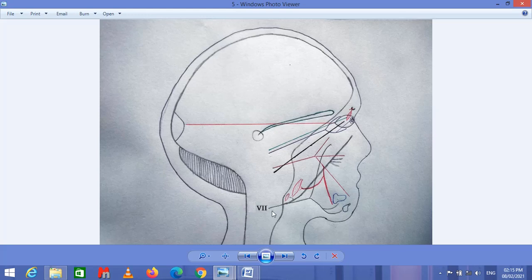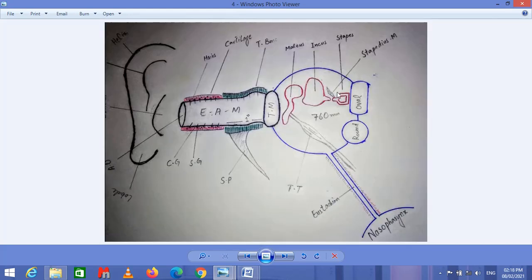The facial nerve also provides the motor information to a major part of the face. It also provides the motor information to the temporal area and to the scalp area, and it also provides the motor information to the stapedius muscle, one of the smallest muscles in the body. I'm going to show you. This is the stapedius muscle, which is attached to the stapes of the ossicle, and this stapedius muscle is innervated by the facial nerve.